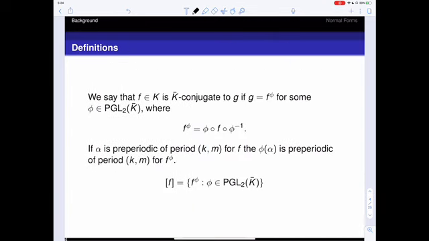We often want to discuss maps up to some conjugation. Here we're going to say that two maps are conjugate if they're conjugate via an element of PGL2. This conjugation preserves a lot of the dynamic properties. So if we have a pre-periodic point of a given period for a map F, then that's going to correspond to a pre-periodic point of the same period for the conjugate maps. So throughout this, we'll be talking about maps up to conjugation. And so when we discuss a conjugacy class, we just mean F and all of its conjugates.